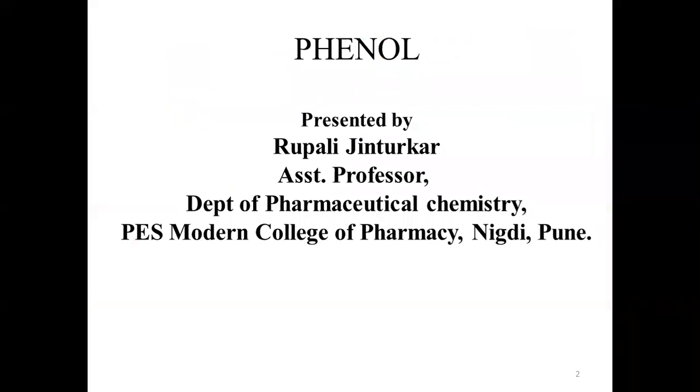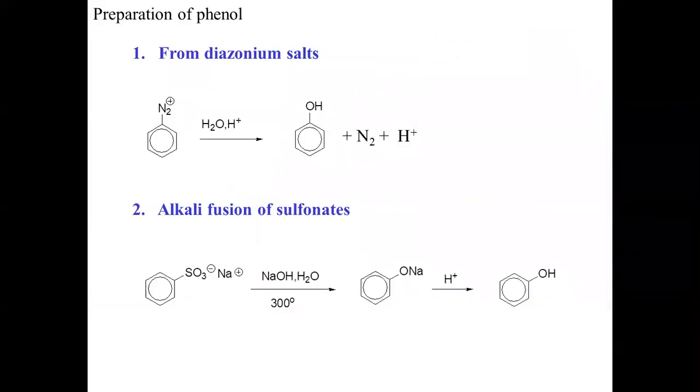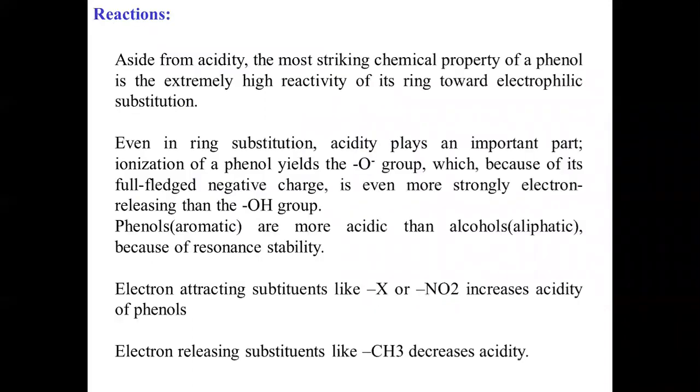Today we are going to learn about phenols. These are the methods for preparation of phenol. From diazonium salt, phenols are prepared and by alkali fusion of sulfonates. So alkalis are fused with sulfonate to form these phenols.